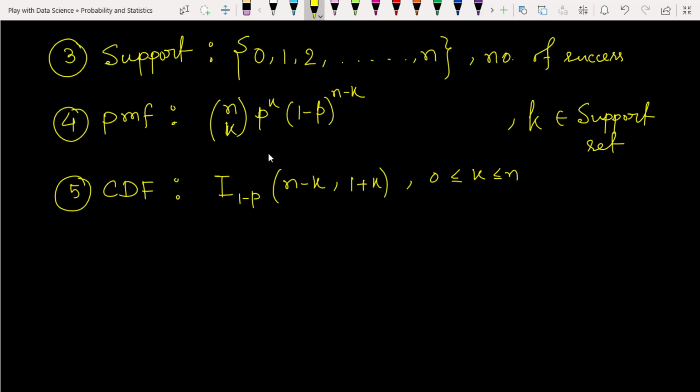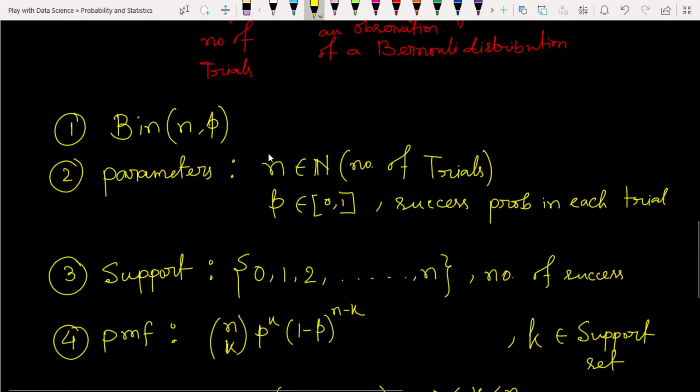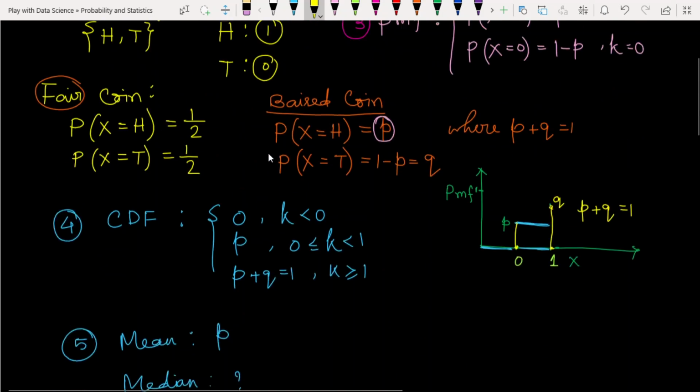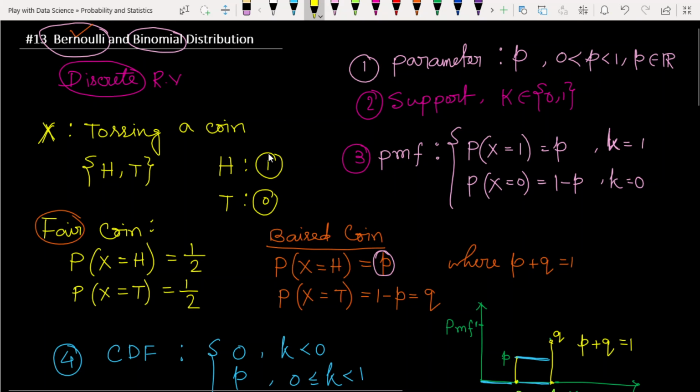I am not going to bore you in this series of lectures by just discussing the mathematical theoretical part. I am going to give you the hint in which situations these theorems and this concept will be applicable. This is the main motto. So if our random variable is in such an experiment that we are going to design, that the outcome will be only two types, yes or no, we will see these things in various classification algorithms. There are various kinds of data sets that have only two types of outcome, only whether the outcome occurs or not. In such a scenario, the binary distribution comes into the picture.